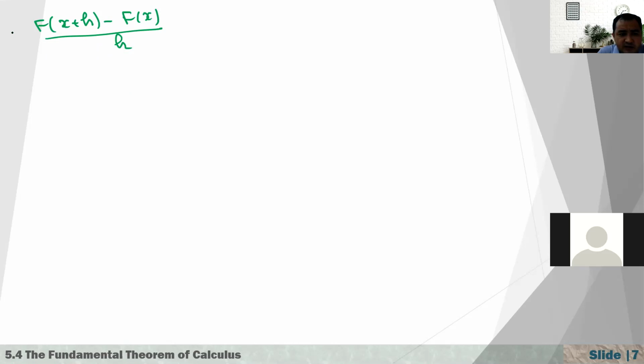Now if you take the limit of this function as h approaches 0, let me write it as the limit as h approaches 0, take this h out, and here we have F of x plus h. What is F of x plus h?